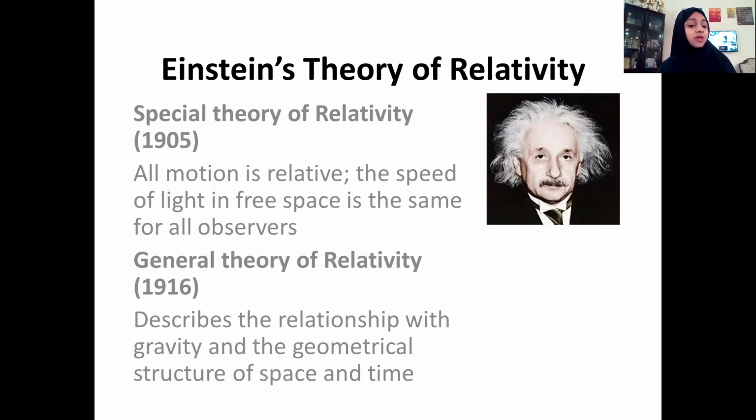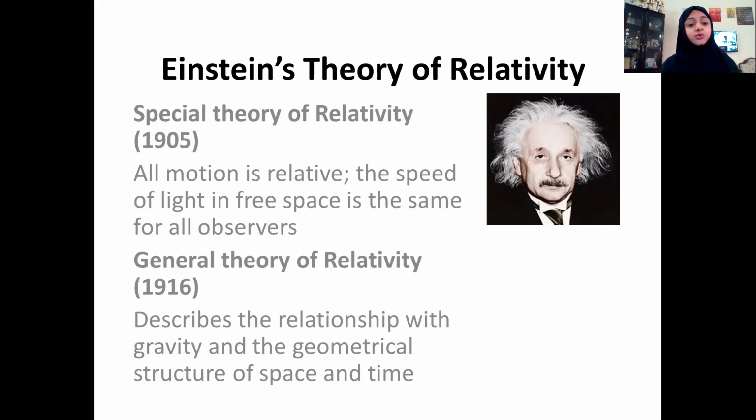In simple words, we can say that it states all motion is relative, and the speed of light in free space is the same for all observers. We will discuss that further as we proceed with the lesson. And the general theory of relativity describes the relationship with gravity and the geometrical structure of space and time. We will not be focusing on the general theory of relativity now.